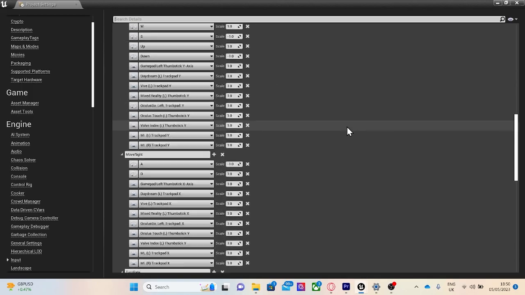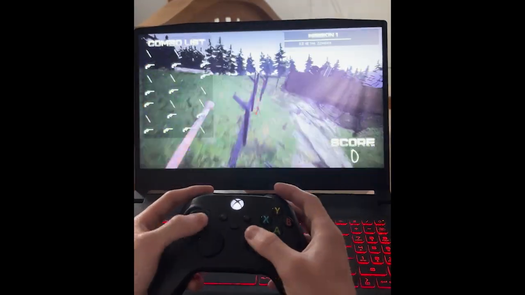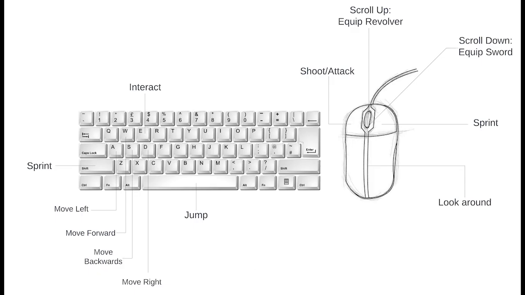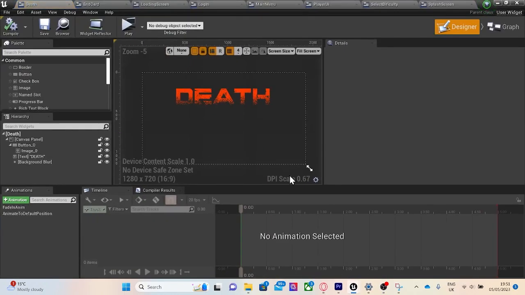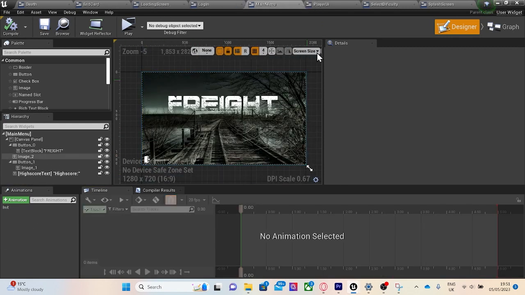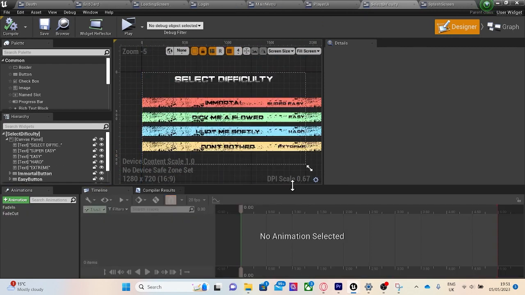As you can see, the game is playable using a controller. Here is the control scheme for the game. The game has many UI screens, including a death screen, end card, loading screen, login screen, main menu, player UI, splash screen and a selected difficulty screen.